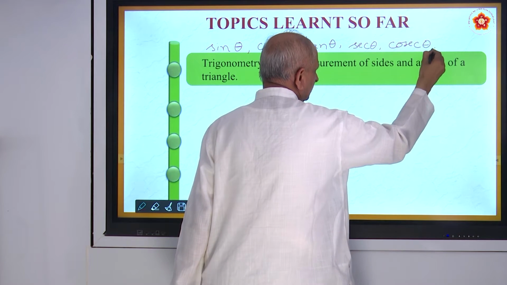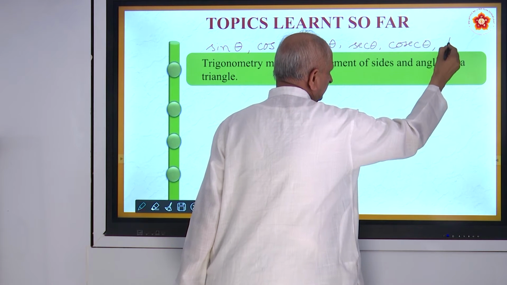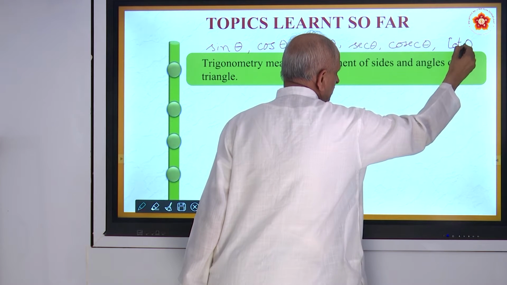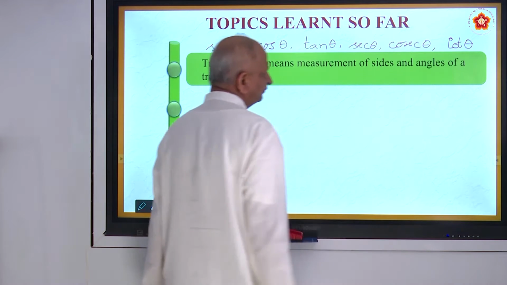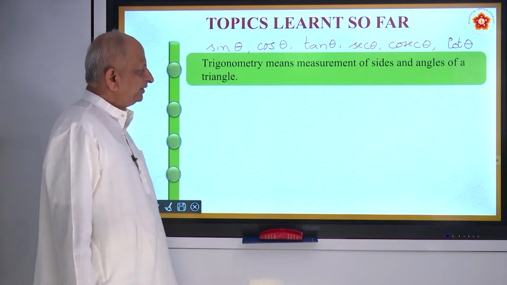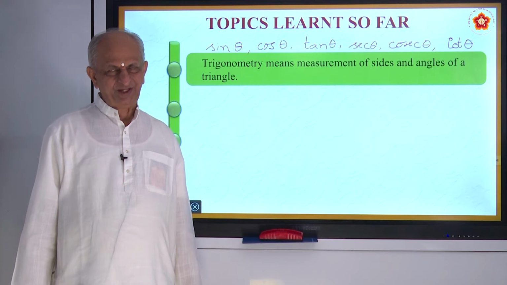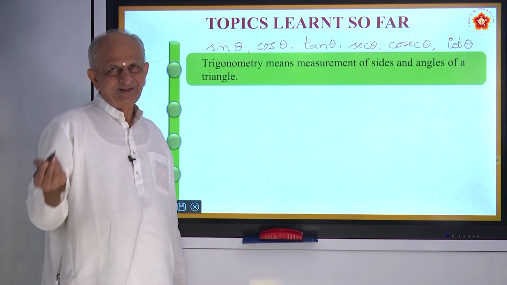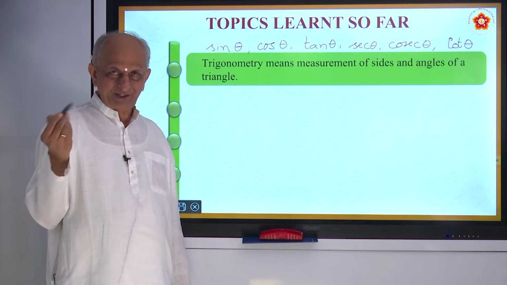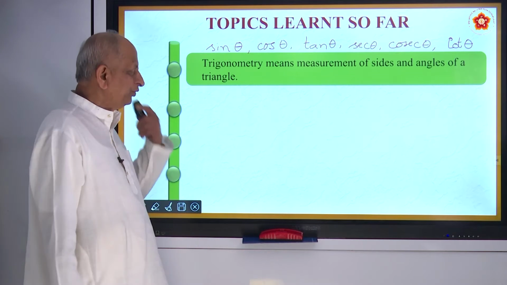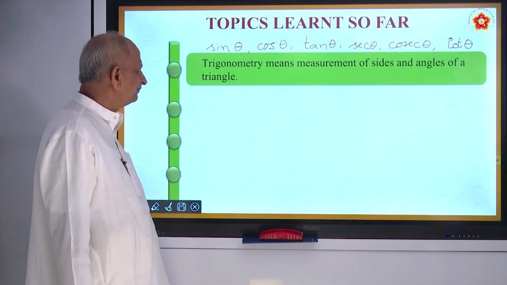Cosec theta. The reciprocal of tan, we call it cot theta. So these are the 6 trigonometric ratios, where theta stands for the angle. It need not be theta only, you can call it alpha, beta, gamma, and so on, because the value is not definite.